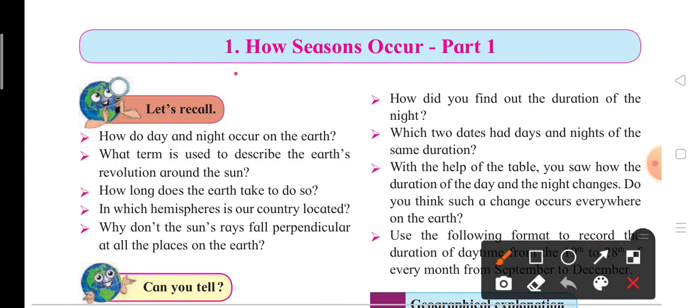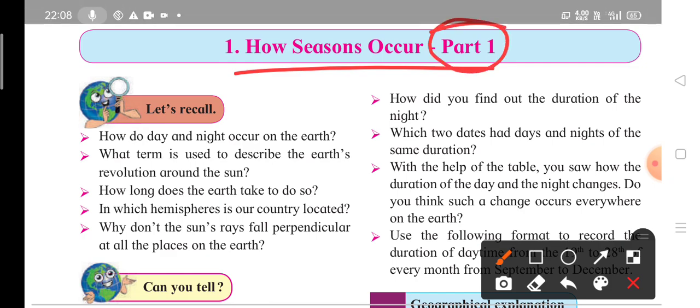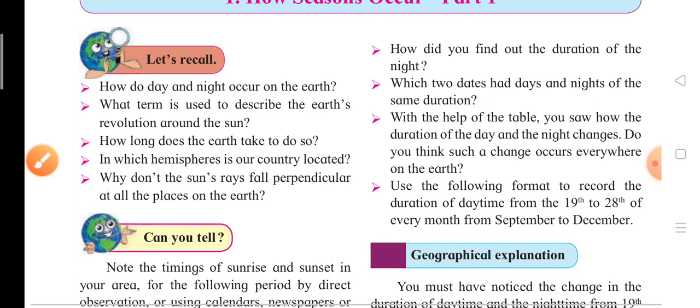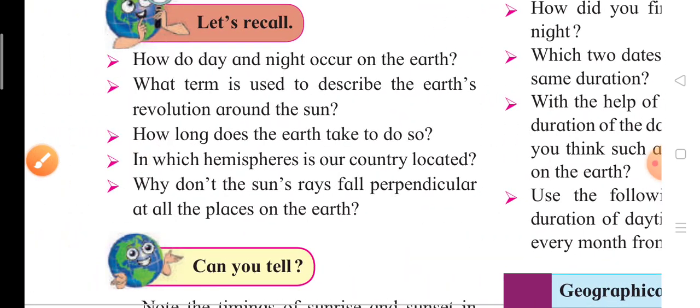Today we are going to start our first chapter in geography, that is "How", part 1. In the same class we will be studying part 2 also. So let's concentrate on this lesson firstly.